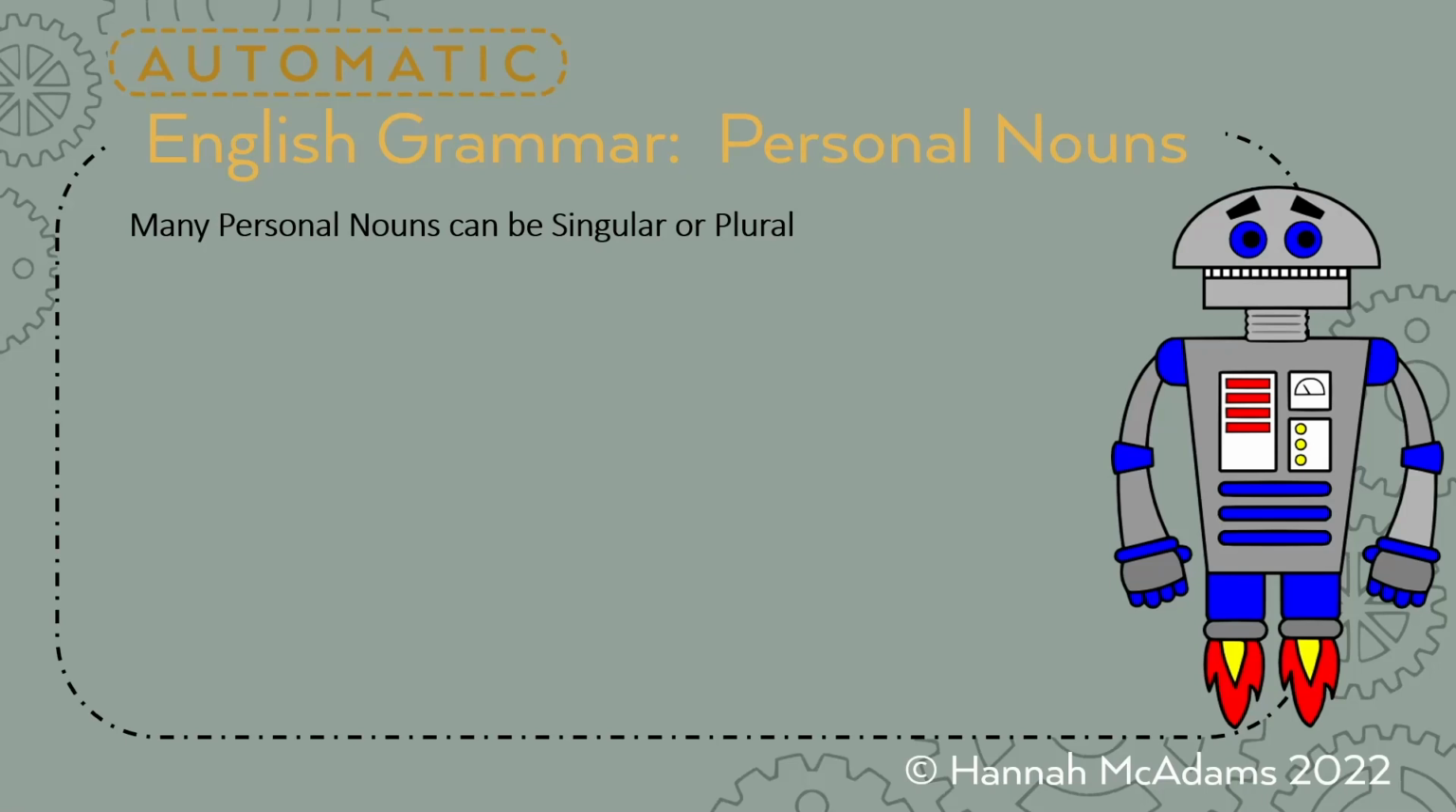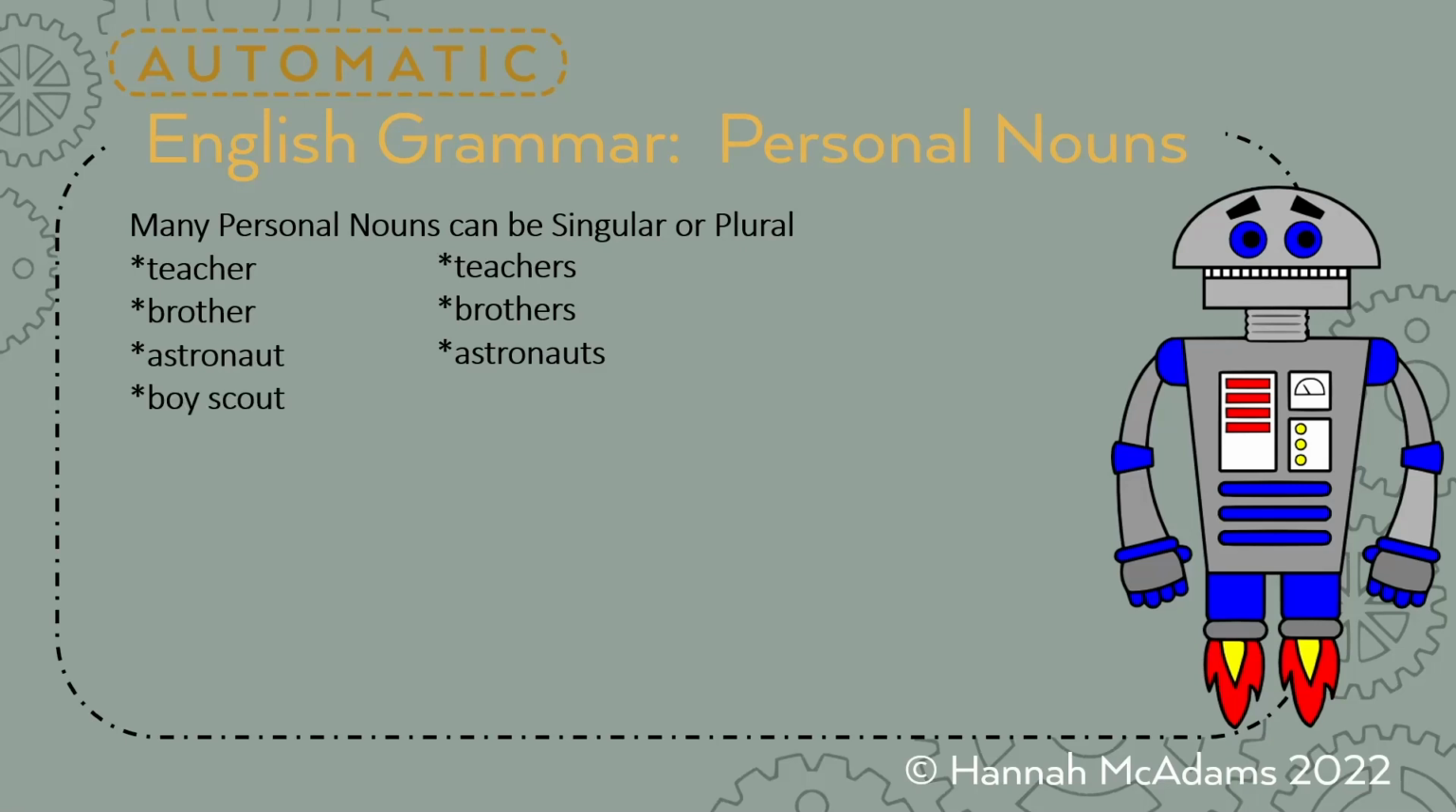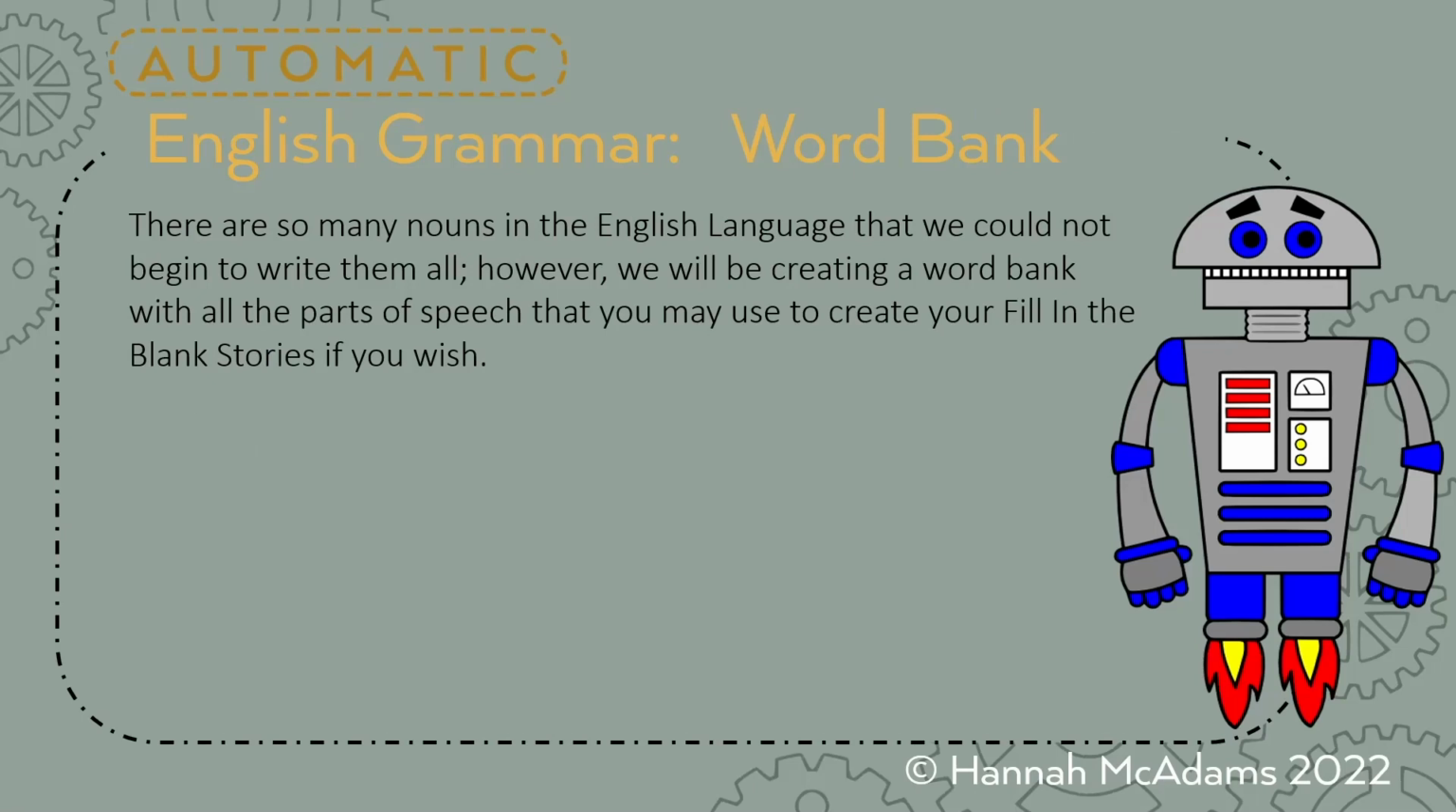And many personal nouns can also be singular or plural. So for example, you have one teacher, two teachers, one brother, two brothers, one astronaut, two astronauts, Boy Scout, Boy Scouts, Hoosier, Hoosiers, aunt, aunts. You get the idea. There are so many nouns in the English language. I said 150,000, and that's not even the proper nouns or the technical nouns, that we cannot write them all.